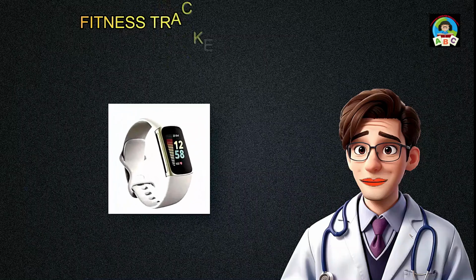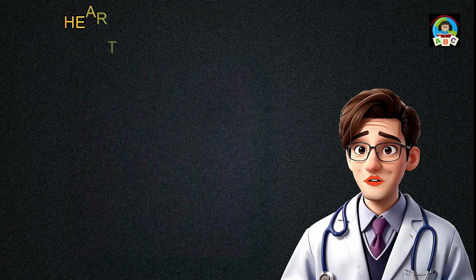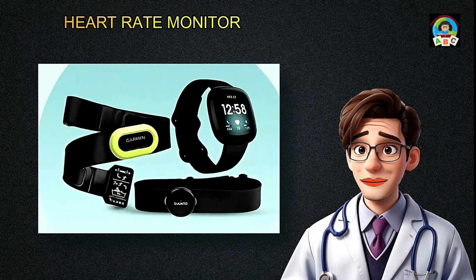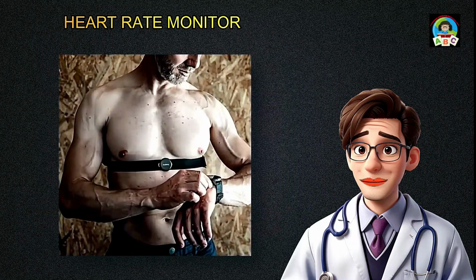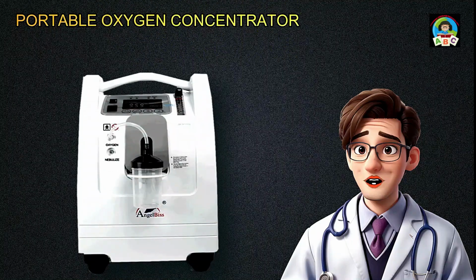Fitness tracker. Devices that track your physical activity, such as the number of steps taken, distance traveled, and calories burned, can encourage regular exercise, which is crucial for cardiovascular health. Heart rate monitor. Wearable fitness trackers or smartwatches often include heart rate monitoring features. These can help you keep track of your heart rate during exercise and throughout the day. Portable oxygen concentrator. If you have a respiratory condition, a portable oxygen concentrator may be necessary to ensure you receive sufficient oxygen, which is crucial for heart health.